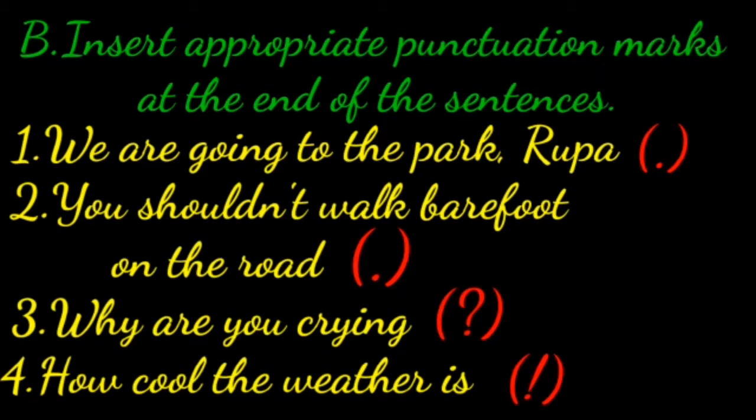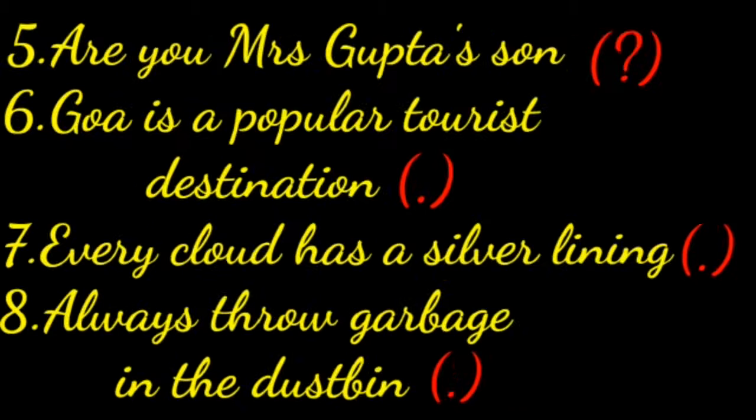Now, moving to fourth one. How cool the weather is. This is an exclamatory sentence. So, the sentence ends with an exclamation mark. Now, moving to fifth one. Are you Mrs. Gupta's son? This is a question type. So, it is an interrogative sentence. So, the sentence ends with a question mark.